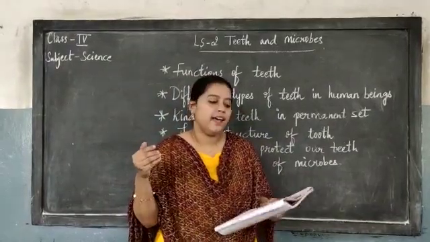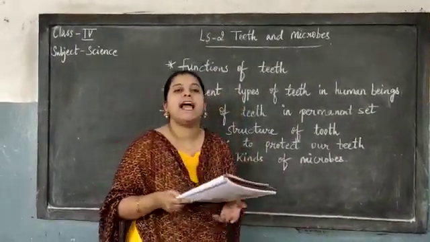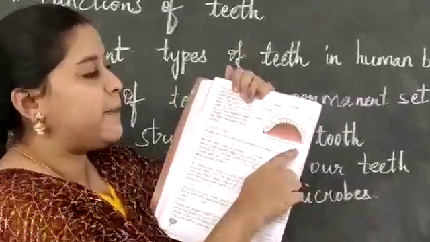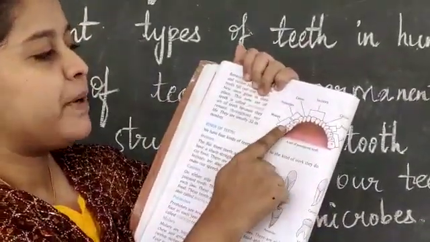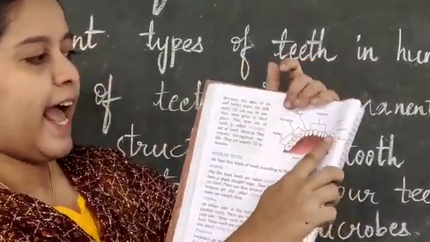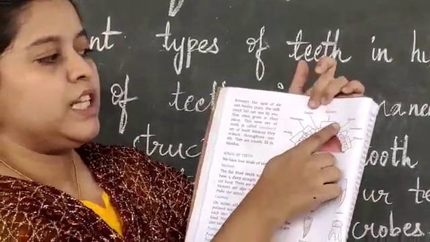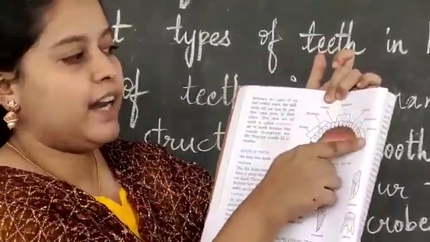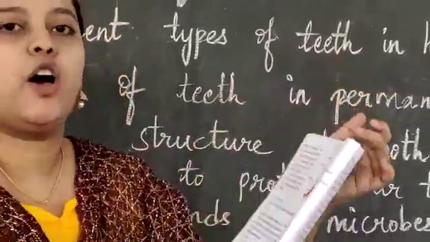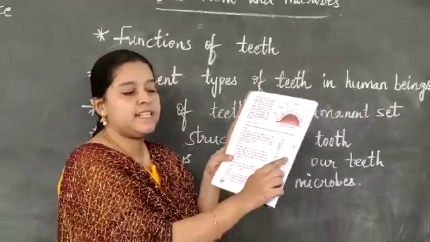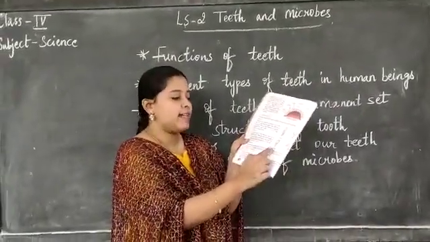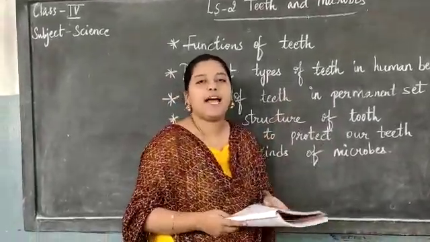Okay, now coming to kinds of teeth, children. They are different. You all can see in your textbook, page number 20, a set of permanent teeth. Molars, premolars, canines, incisors, canine. These are the one set. Again, this is another set. Canines, premolars and molars. Now coming to kinds of teeth, you can see incisors. These are the incisors. These are the canines. These are premolars. These are molars.